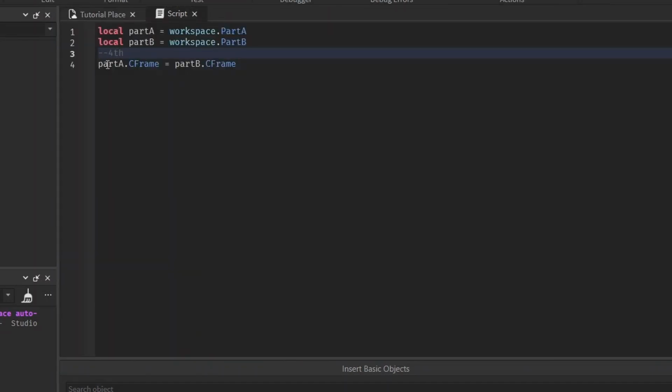The fourth and final scenario is we want part A to be 10 studs above part B. Well, this is a great way to start.